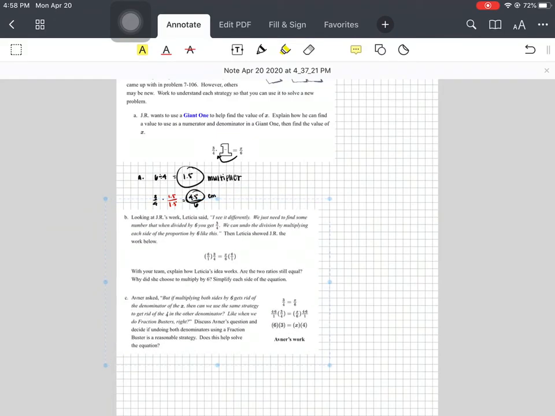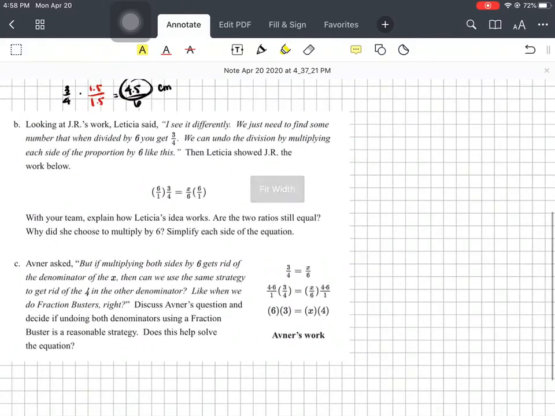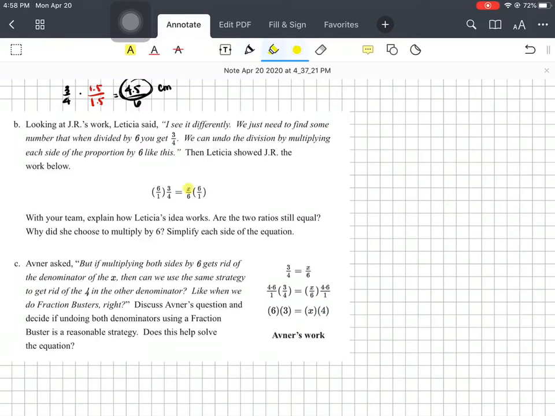Method B, looking at JR's work, Leticia said, I see it differently. We just need to find some number that when divided by 6, you get 3/4. Right? So looking at right here, some number divided by 6 gives you 3/4. We can undo the division by multiplying each side of the proportion by 6, which is what we did for the second one. Right? So are the 2 ratios still equal? Yes.